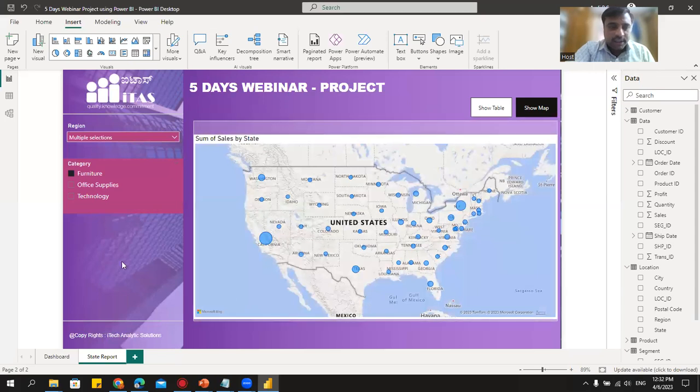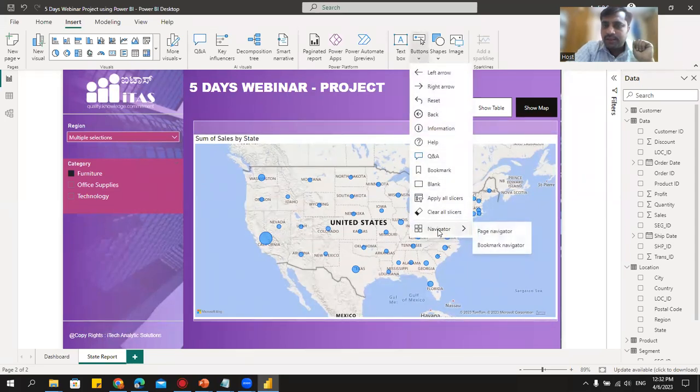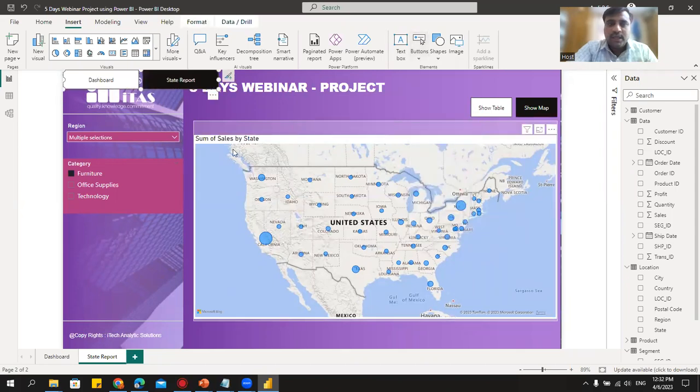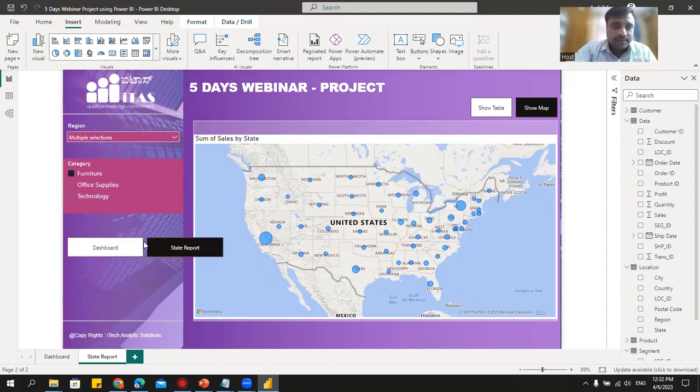Right. Next, here what we'll do, we'll try to have the navigation buttons. Let me click on this button and I'll click on this navigator. Here I have this page navigator. I'll click on this page navigator. I'll get two pages like this. Let's keep these pages here.